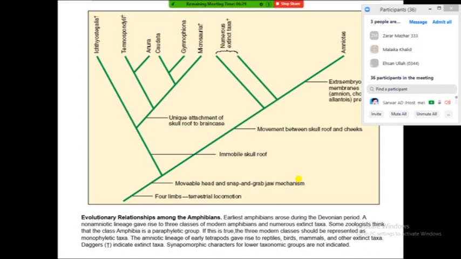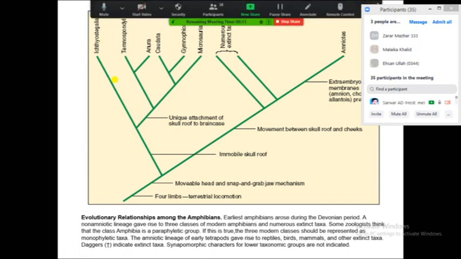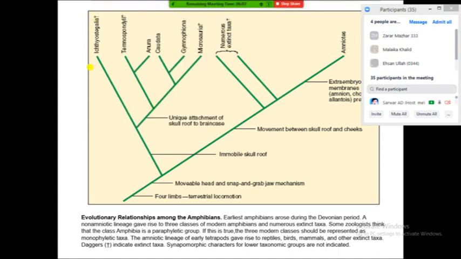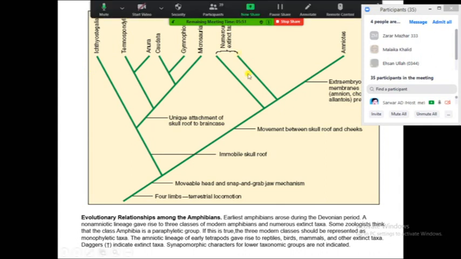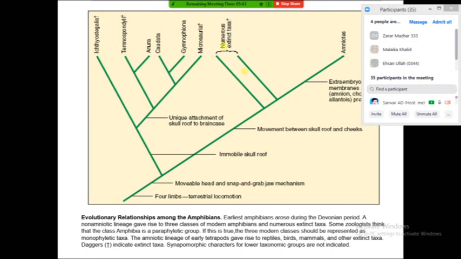jaw mechanism developed in these organisms for land adaptation, and then a few lineages developed an immovable roof skull, and these organisms further diverged into Ichthyostegalia that was further extinct, and then Temnospondyli, this type of name are there. These were also extinct, and living are the Anura, Caudata, and finally Gymnophiona, and Microsauria were also extinct. Other types of representatives were also found from different deposits, but they all had become extinct.